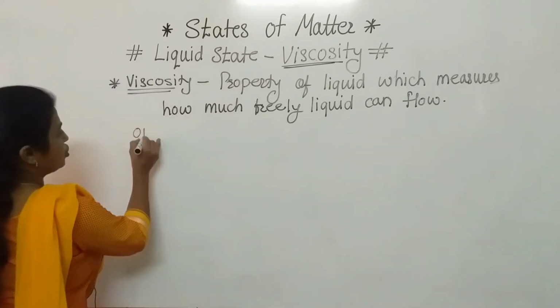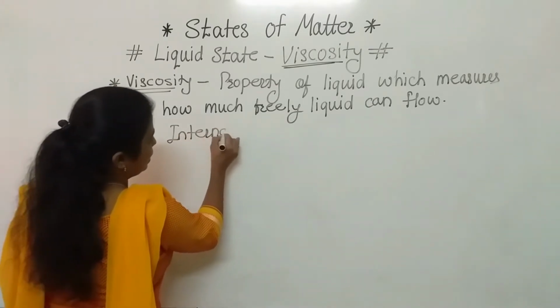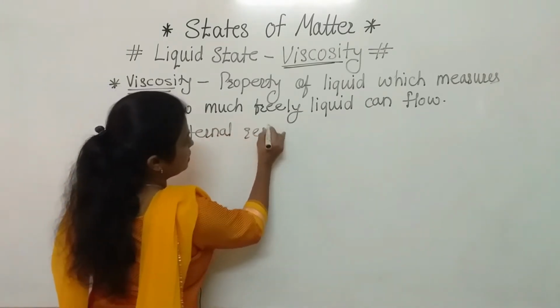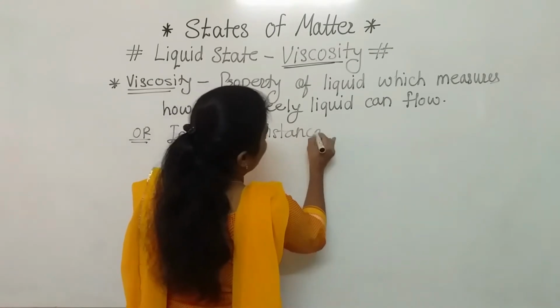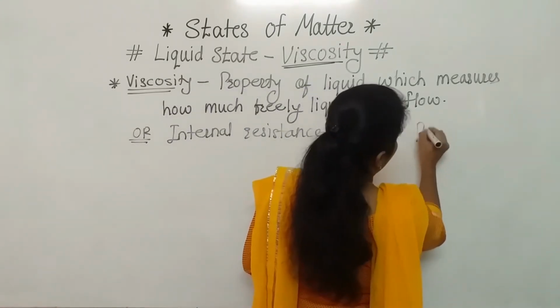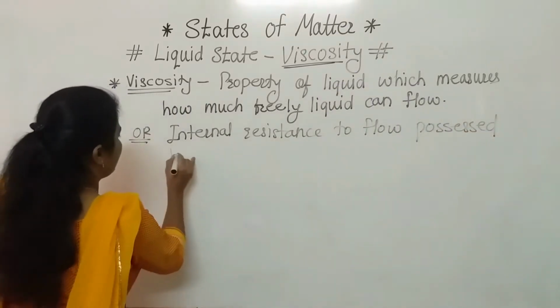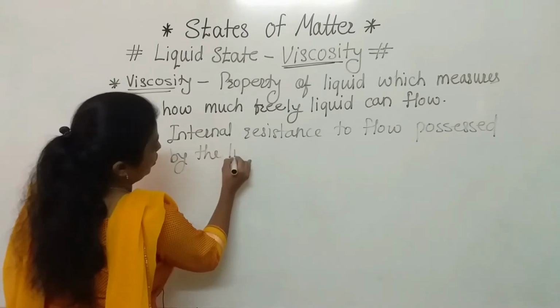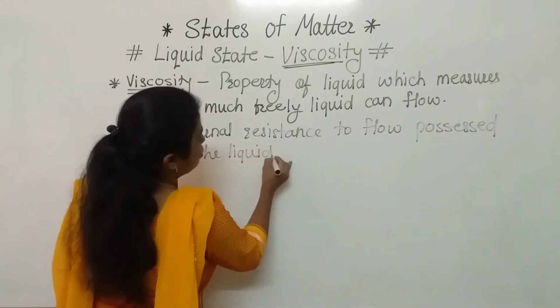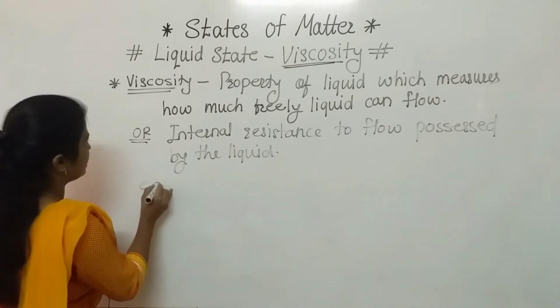Another way is also there. What is that another way? Internal resistance to flow, possessed by the liquid. It is also called viscosity, as we have discussed in the example.